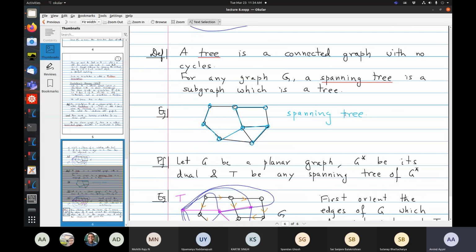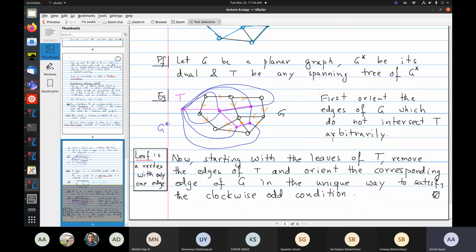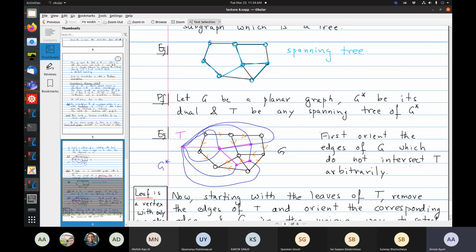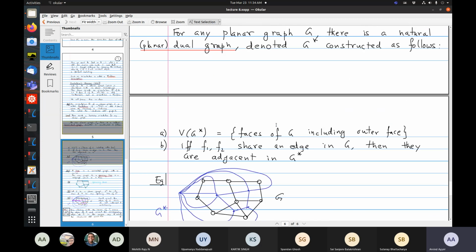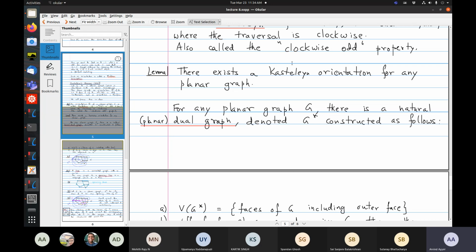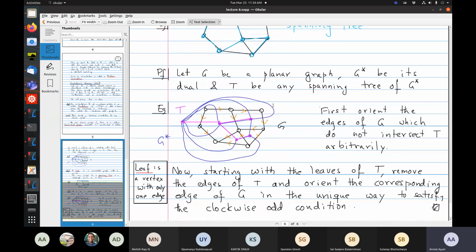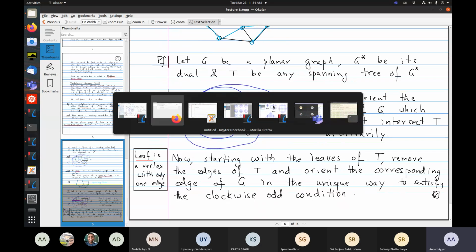So what we proved is that there is a Kasteleyn orientation for any planar graph. That was towards the end of the last class.